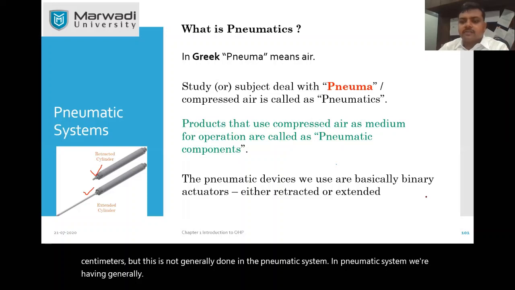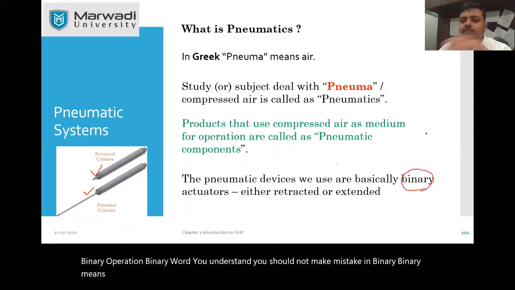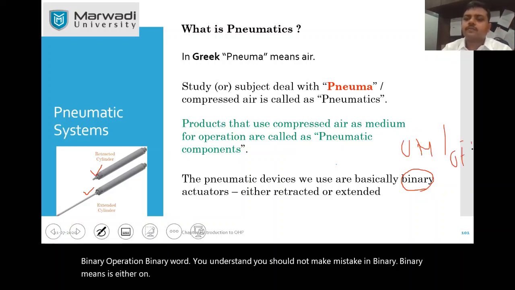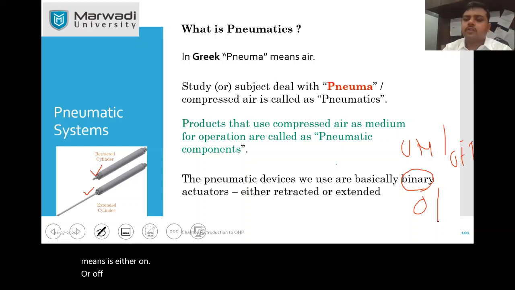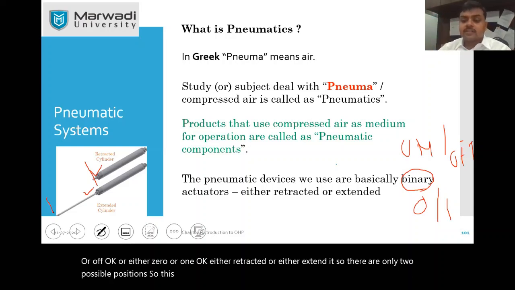Binary word you understand. You should not make mistake in binary. Binary means either on or off. Okay, or either 0 or 1. Either retracted or extended. So there are only two possible positions. So this kind of binary operations are generally performed using pneumatic devices.